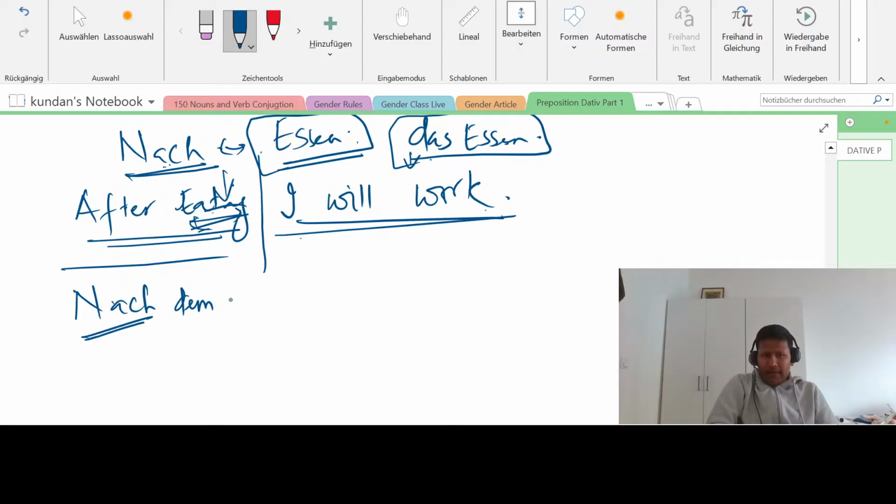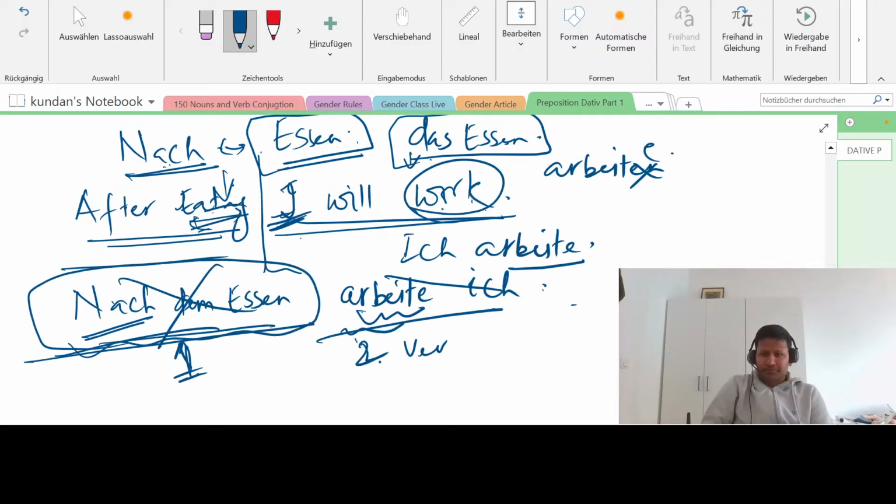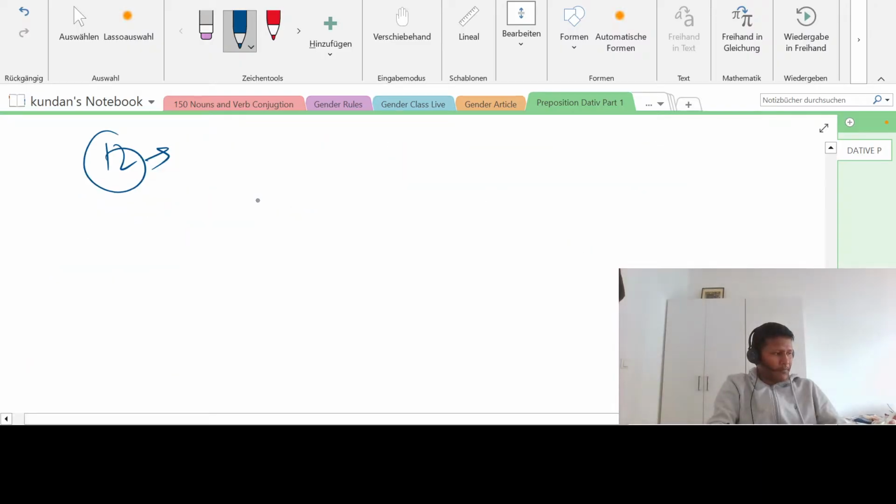And if you write like this, nach dem Essen ich arbeite, this is a wrong sentence. Remember this point, because this is one word, nach dem Essen. There's no meaning if you separate it, right? So this is one word, okay? Second position, what should come? The verb, right? So this should come here. Understanding, all right? Anyone has any doubt so far? Let me see.